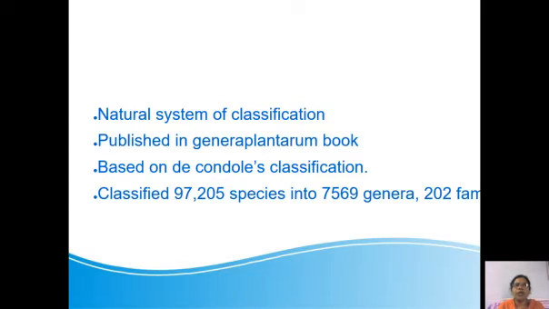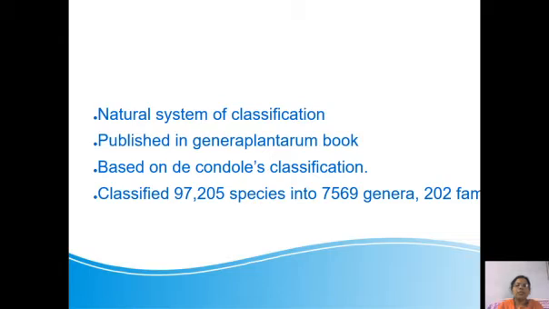In your syllabus you have Engler's and Prantl's classification. Engler-Prantl's classification is the best example of phylogenetic classification. Today we are dealing with the natural system of classification.